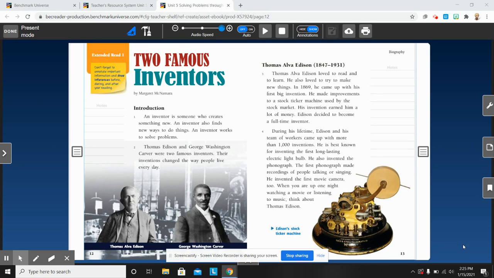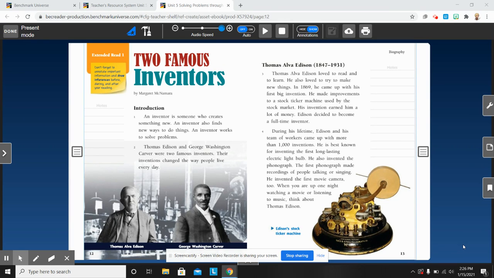If you remember in last week's story, we talked about where ideas for inventions come from. And we said that most of the time, an inventor will be very observant. That means they use their eyes and their ears. They are watching and they're listening to what's happening around them.